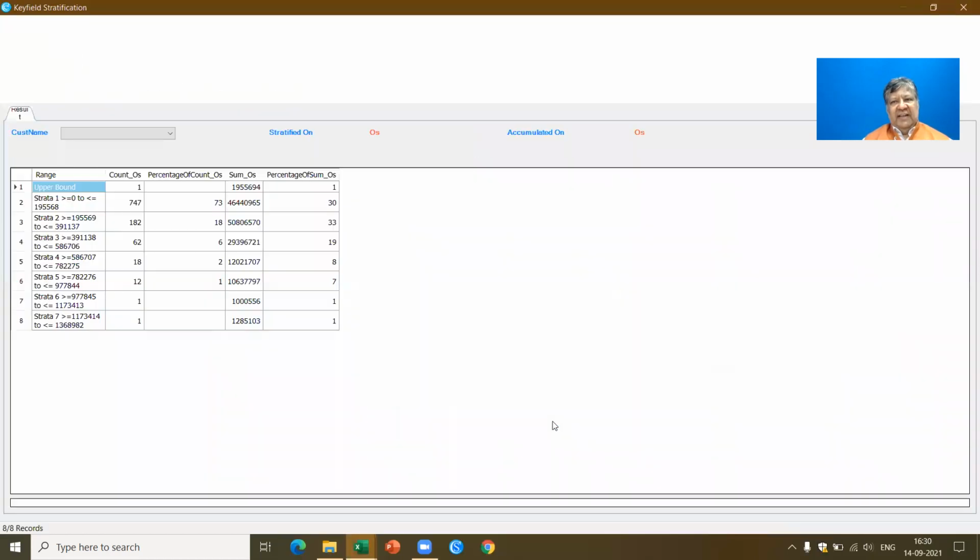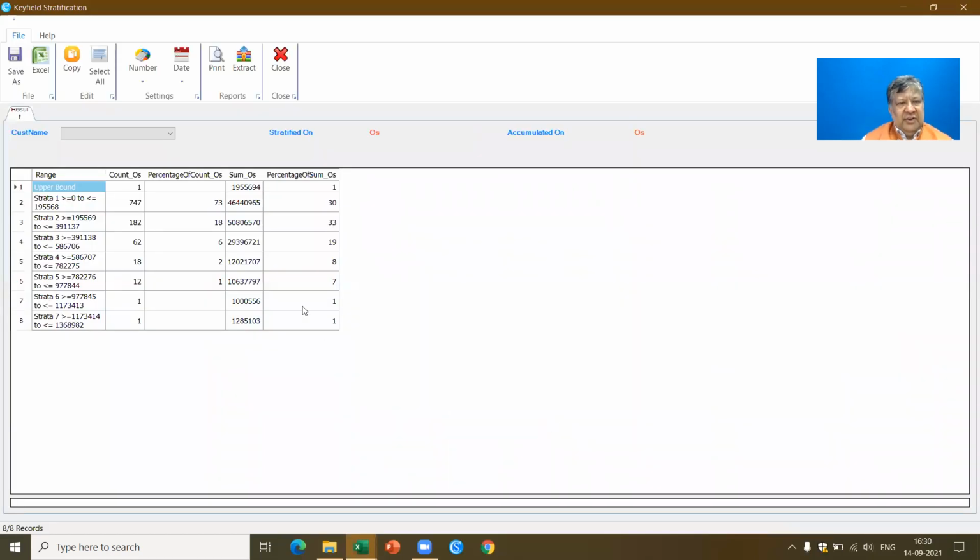Now this is going to stratify the data. Now you see, we already got the data. It has stratified the data for all the amounts based on the limits which are available. Upper bound means this is beyond the limit which is prescribed. It stratifies between 0 to 1,95,568; 747 loans have been given. Between 1,95,569 to 3,91,137, 182 loans have been given. I also see here 9,77,845; there is only one loan which is given.